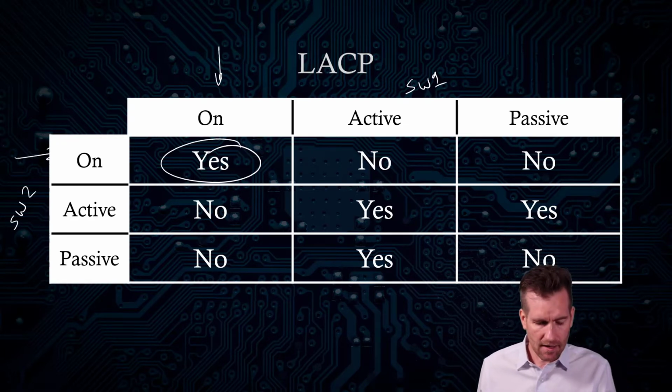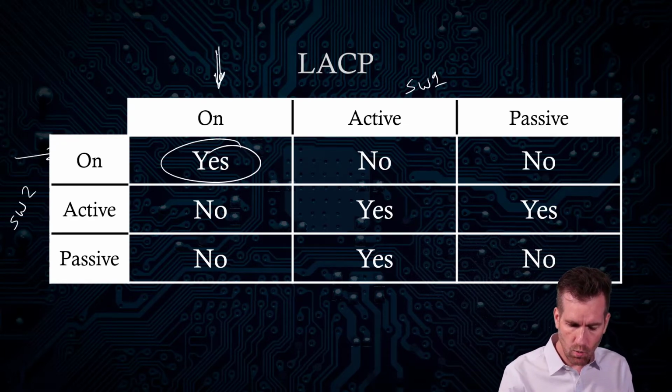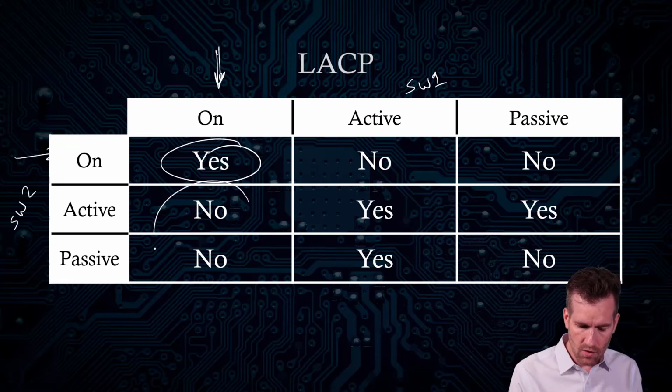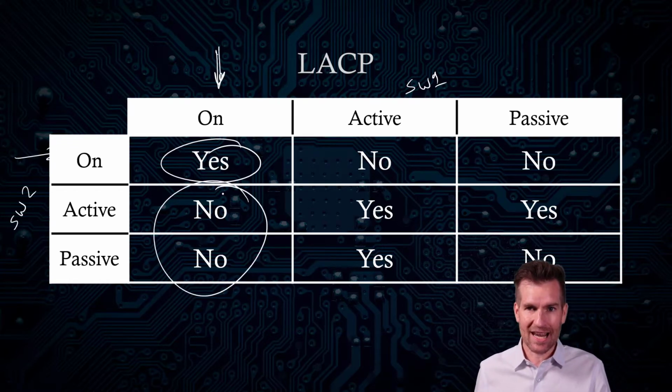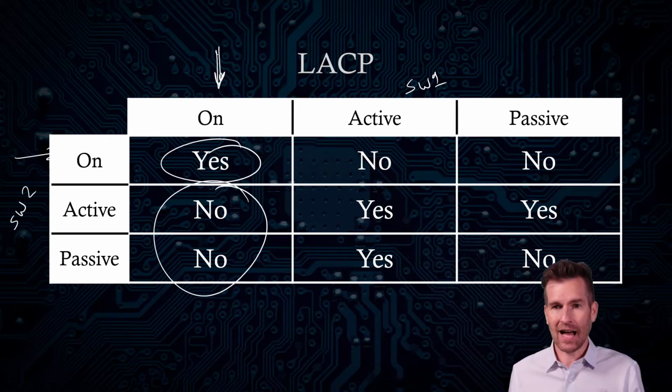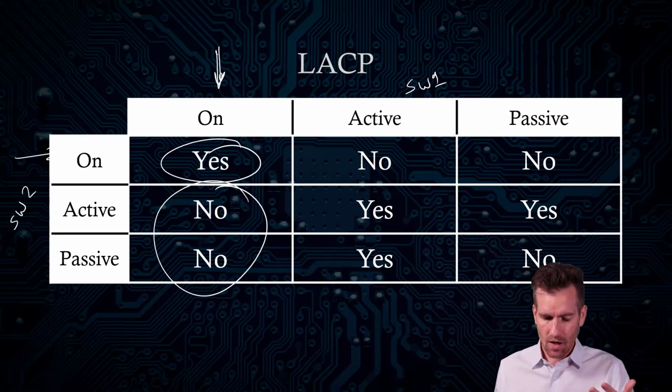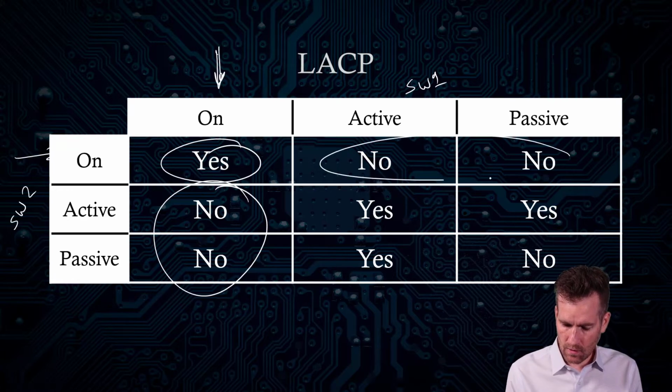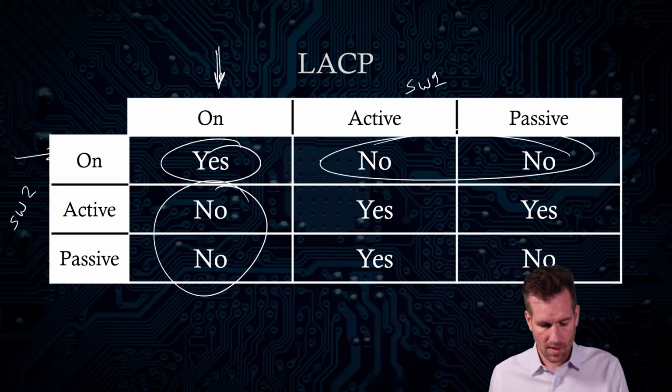But if we have switch 1 on and then we try to use LACP, it's not going to create it, because one side's trying to automatically create a link while the other side just says, well, I'm on, and that's not going to work out. So that's where we see these no's, not created here.